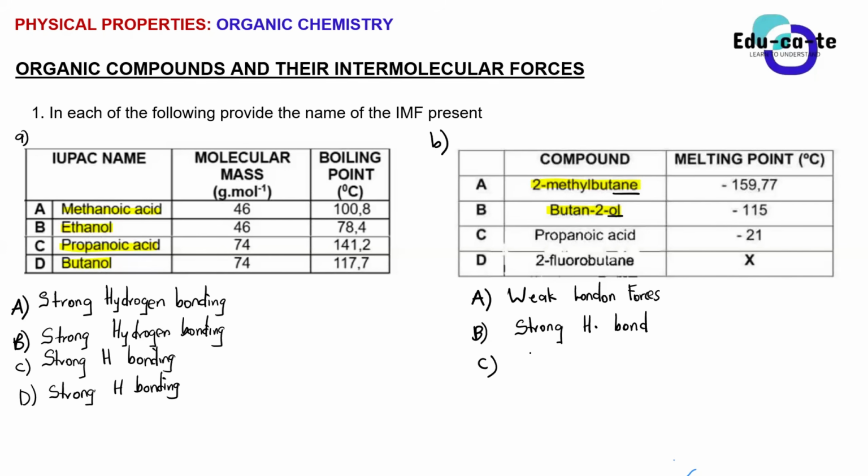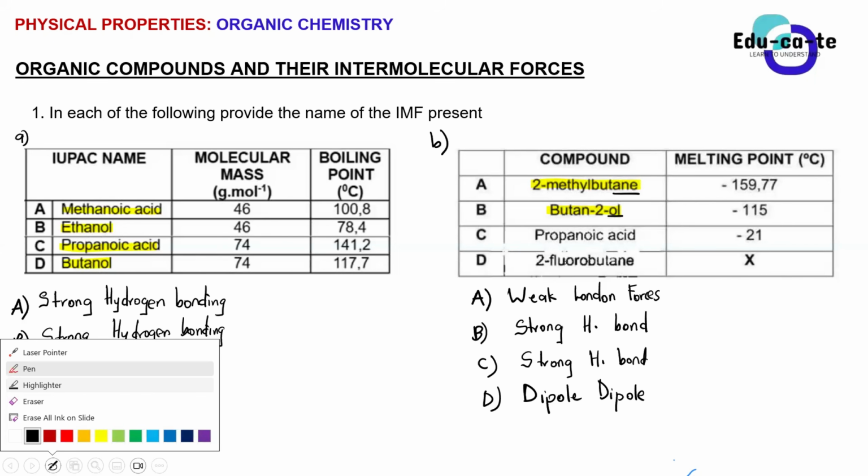It's a weak dipole. Okay, you can raise your hand now because I think you guys are not in sync. You can raise your hand using the raise hand button. Yes, Shadrach. Yes, sir, it's a dipole. Yes, it's a dipole. Why didn't you say it's a weak London force, guys? Because haloalkanes fall under dipole. This is 2-fluorobutane, so there is an F there, which is a halogen.